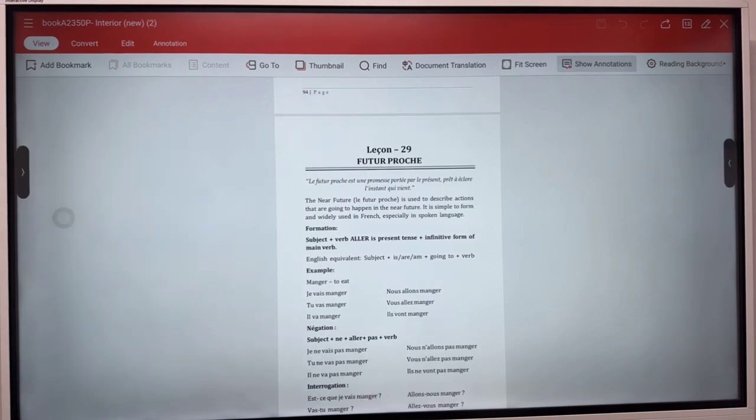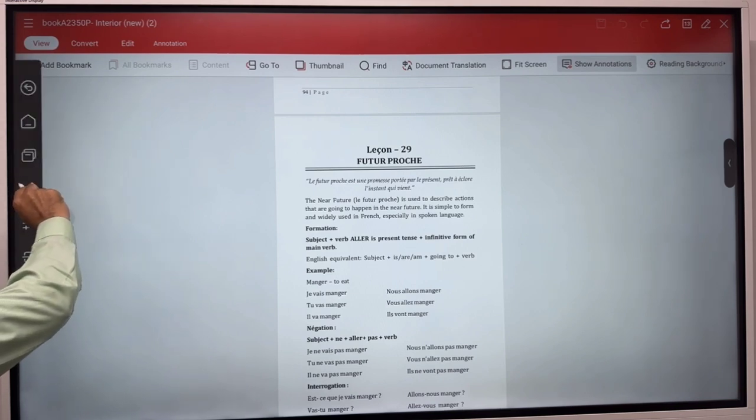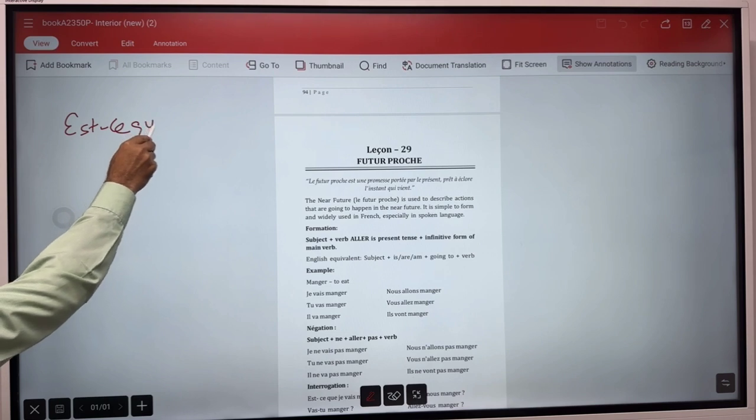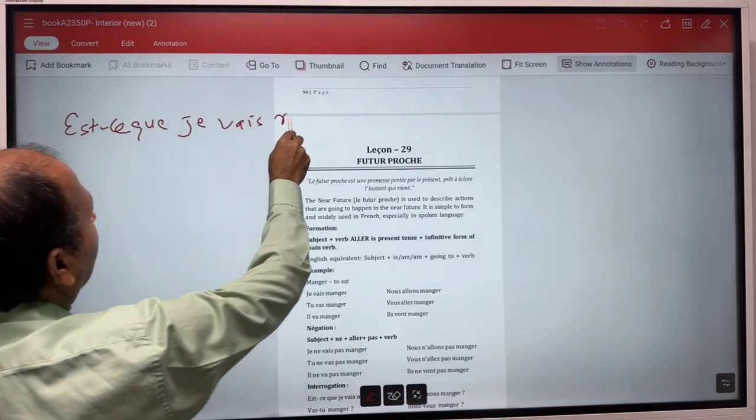And suppose you want to write its interrogation, so with je, you will write est-ce que je vais manger.